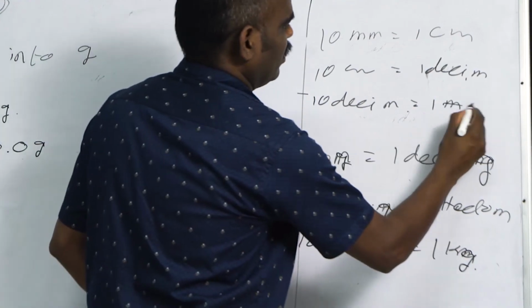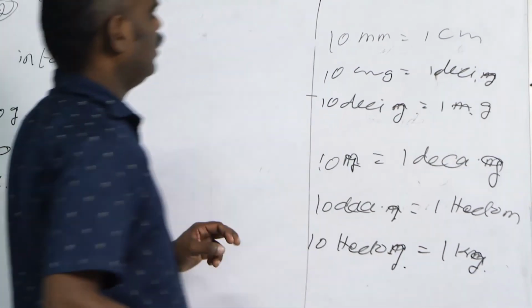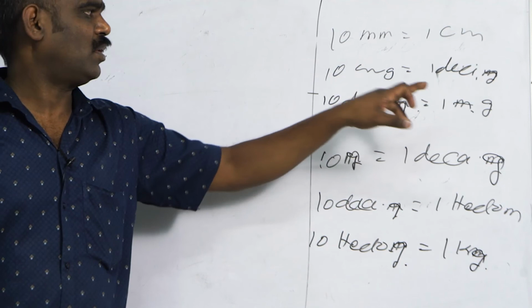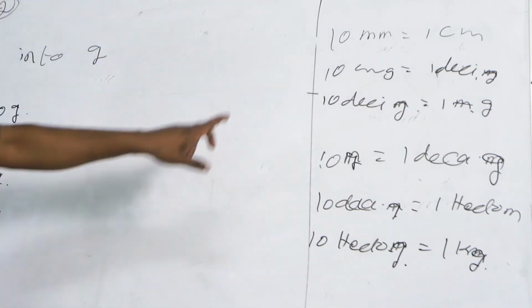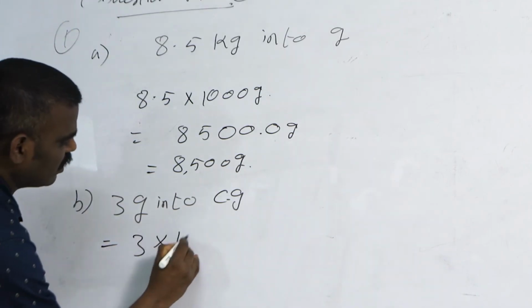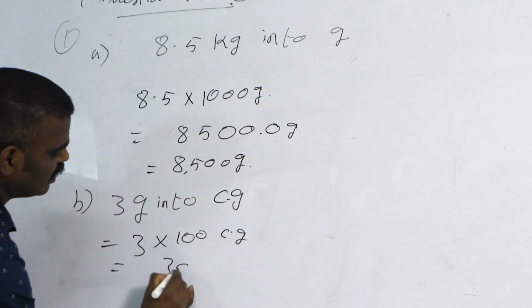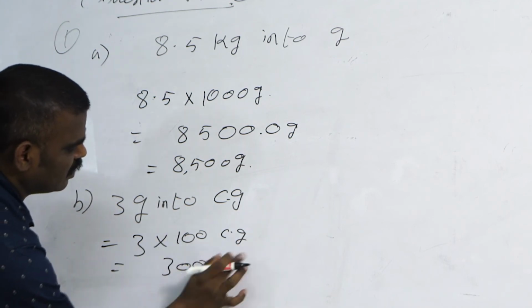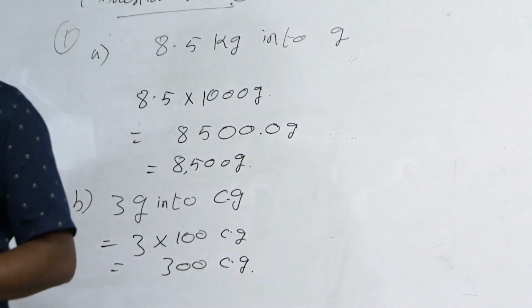In place of meter, gram. Same only, right? So, how many centigrams equal to 1 gram? Yes, 10 into 10, 100, right. So, 3 into 100 centigram. 3 into 100 how much? 300 centigram. Okay?